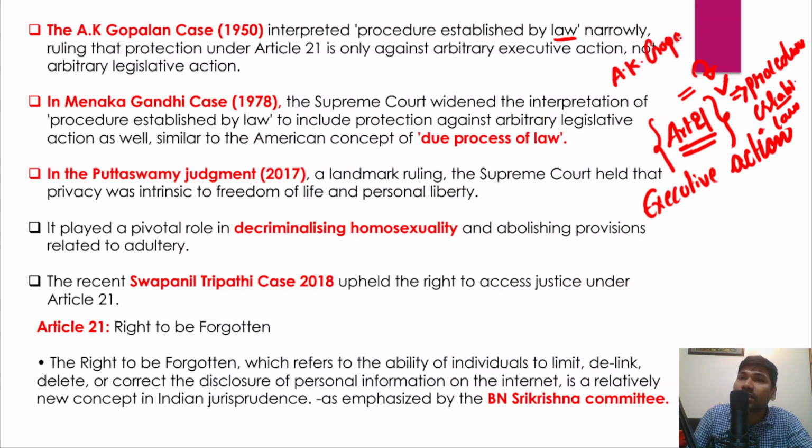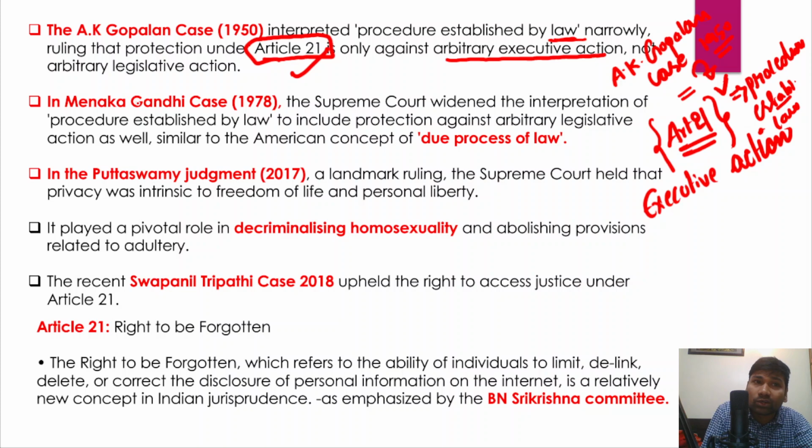Whatever Parliament does, that is right, and this is what the Supreme Court has talked about in the A.K. Gopalan case in 1950. In this case, the Supreme Court narrowly interpreted the procedure established by law. It held that the protection available under Article 21 for right to life and personal liberty is only available against arbitrary executive action, but not legislative action.